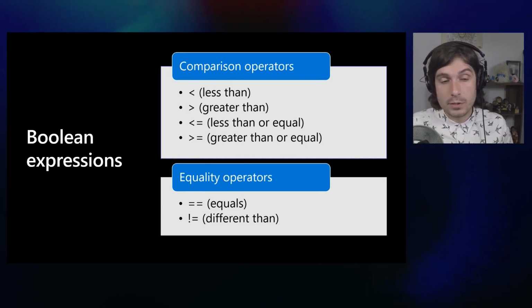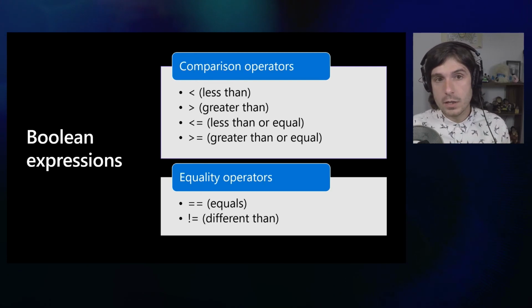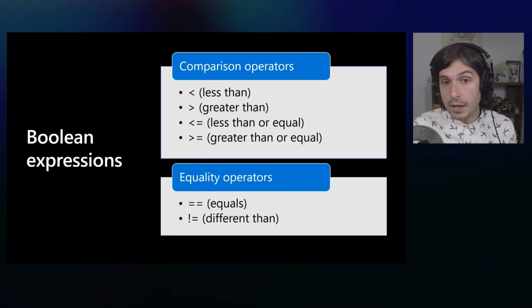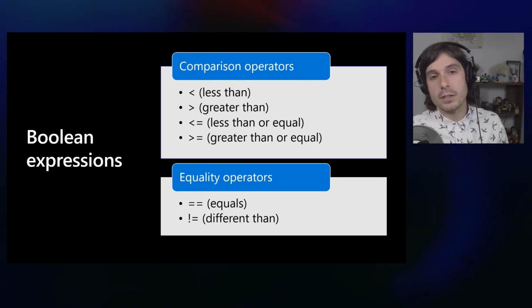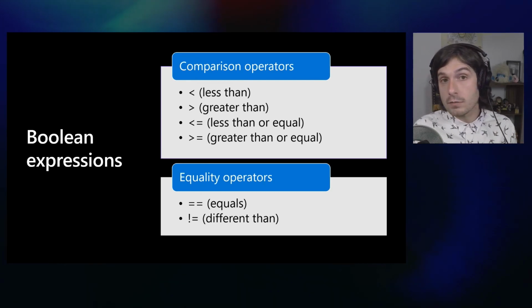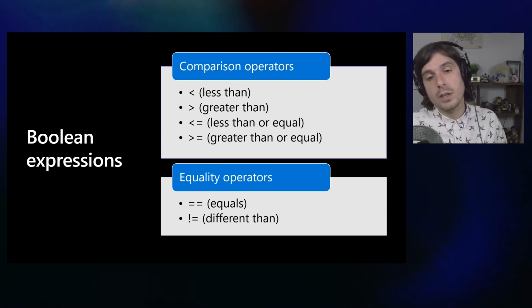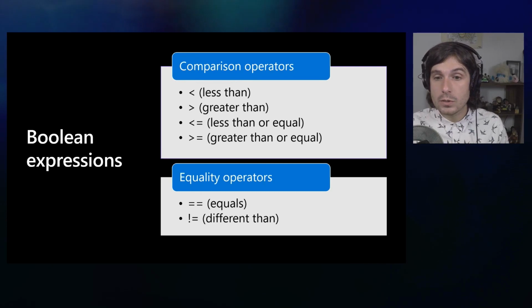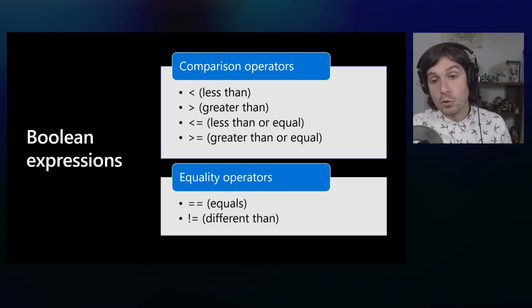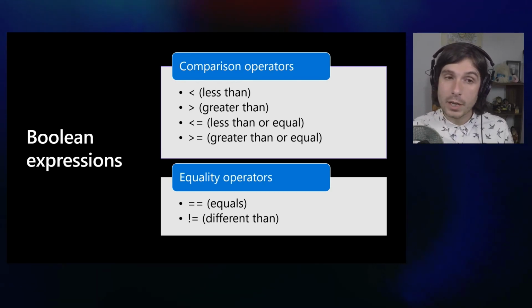These are one of my favorite parts of programming, is that you can compare two different things. So you can say, is 4 less than 5? Yes, it would return true there. Is 100 greater than 200? No, false. You can also compare equals or less than, greater than as well, and equality operators too.